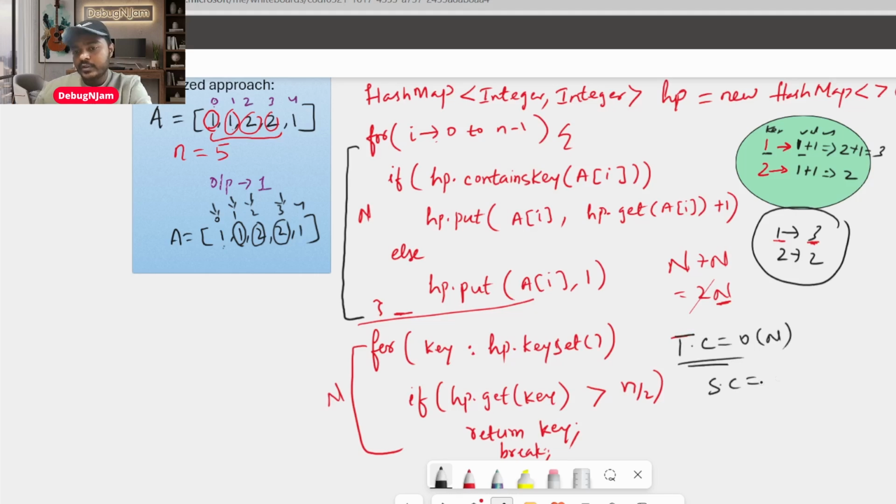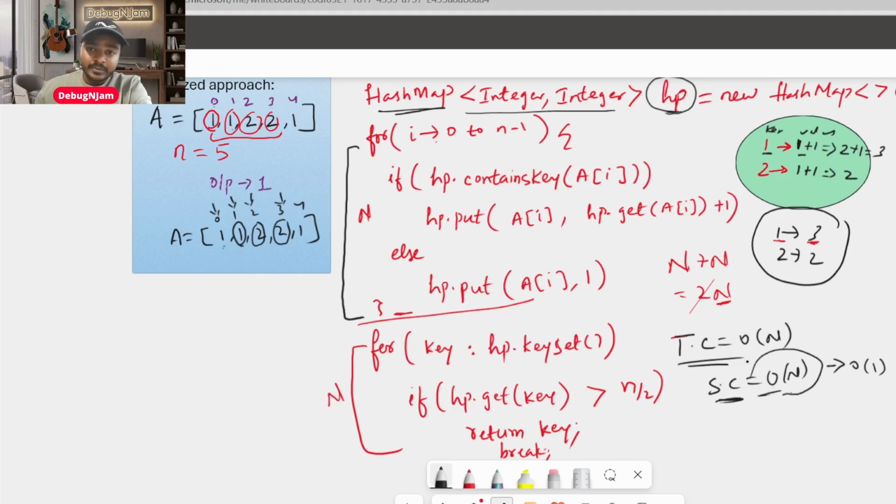The space complexity. What is the space complexity, do you think? Because you are using a hash map and it takes extra space, this is also big O of n. So here the space complexity is big O of n because the hash map is something new, occupying some extra memory in your system. So that's how it is big O of n. There might be a case where the interviewer asks you to optimize this space complexity as well. Let's say the interviewer says you are not allowed to use big O of n, you need to optimize to big O of 1. You have to write code that cannot use extra space.